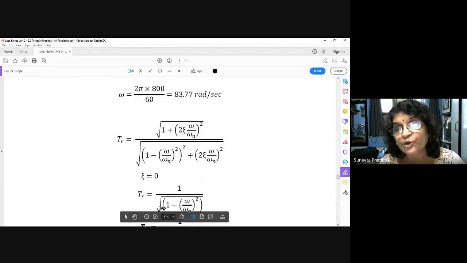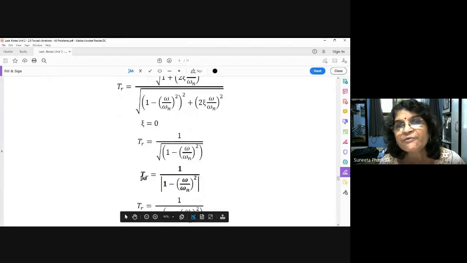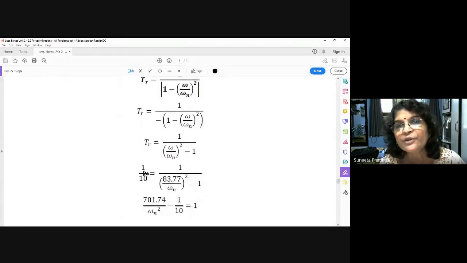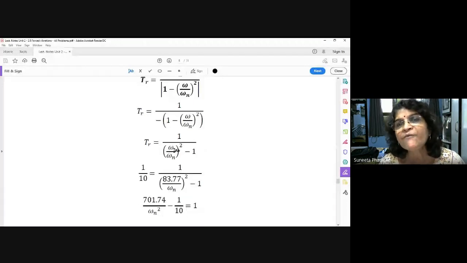Transmissibility is equal to, how much is the transmissibility? It is given 1 upon 10 is equal to. Now again, as I told you, here it should be the mod of this one. I have highlighted it. It is always positive. So as it is negative, we have taken (omega upon omega n) square minus 1. Now omega already you have found out, 83.77. See here, operating speed of the machinery, omega.